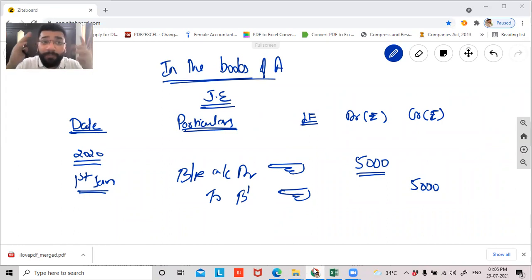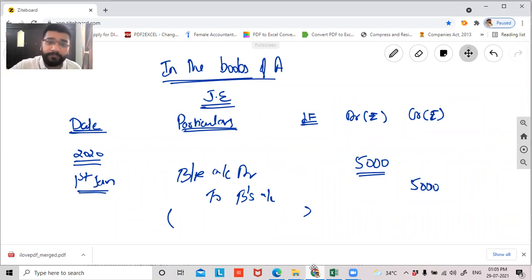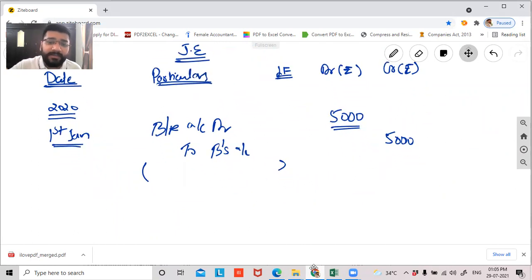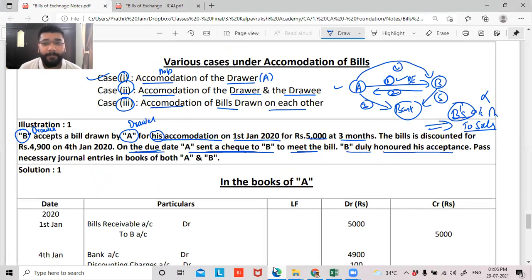So if I need to remember to pay this money back in future, I need to create a liability. So that's what we did. To B's account, I've created a liability of 5,000 rupees. Any problem in this? Any discomfort in this journal entry? No, sir.